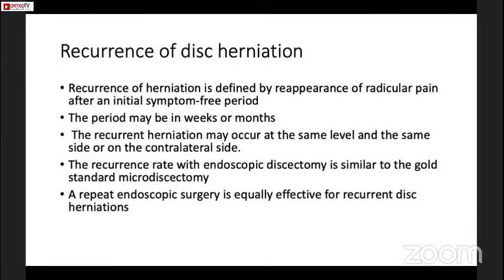Recurrence of disc herniation. Recurrence of herniation is defined by the reappearance of radicular pain after an initial symptom-free period. This period may be in weeks or in months. The recurrent herniation may occur at the same level and at the same side or on the contralateral side. The recurrence rate with endoscopic discectomy is similar to the gold standard microdiscectomy. A repeat endoscopic surgery is equally effective for recurrent disc herniations.